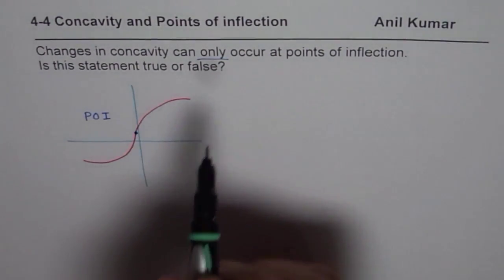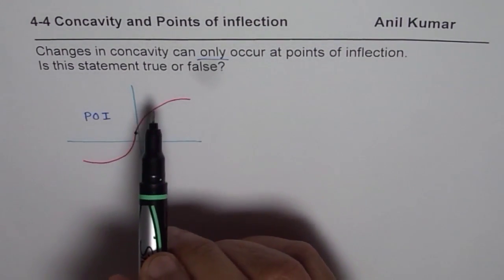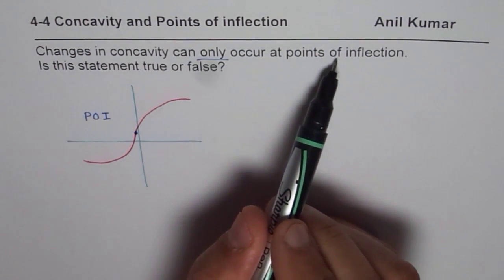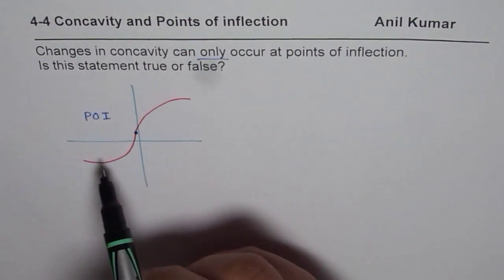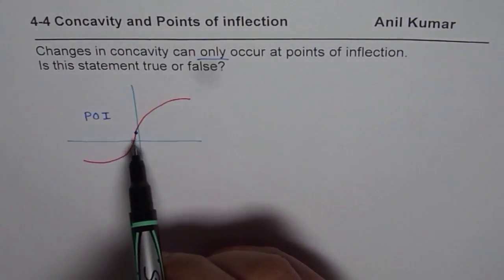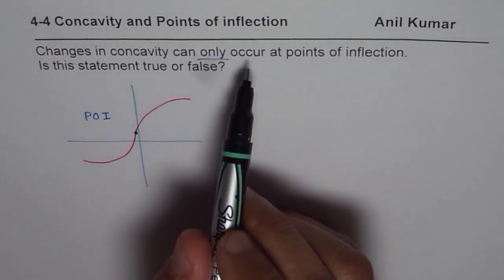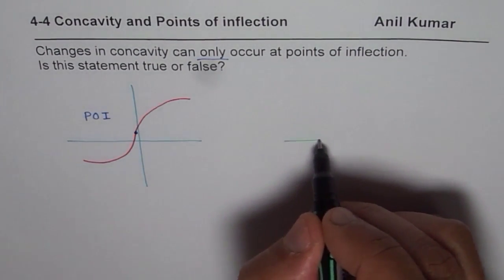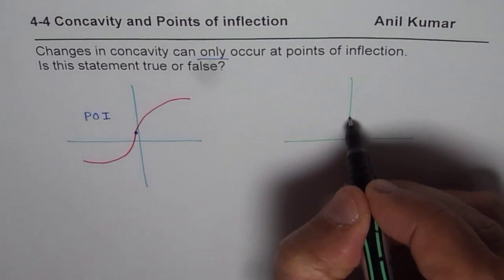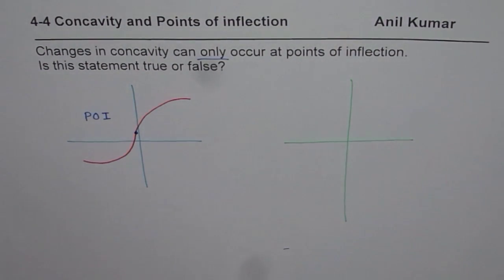If it was the other way, that is to say that a point of inflection occurs at a point where the concavity changes, then it was always true. But the statement here is kind of the reverse of that. It is changes in concavity can only occur at points of inflection.